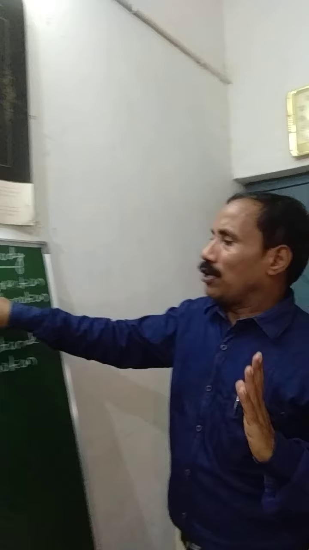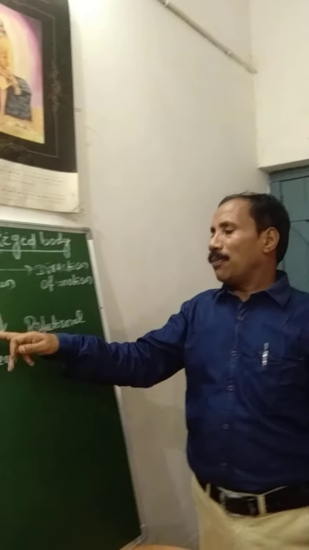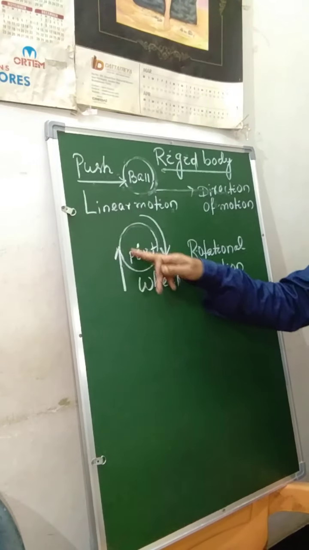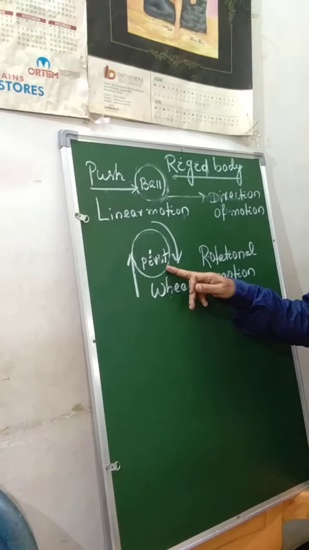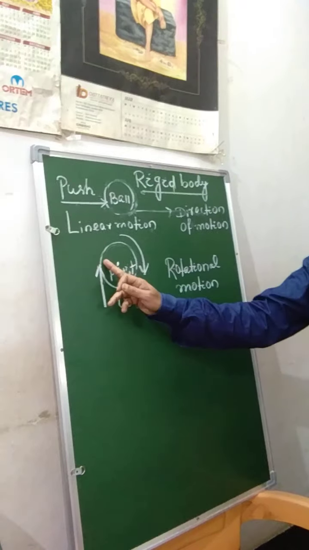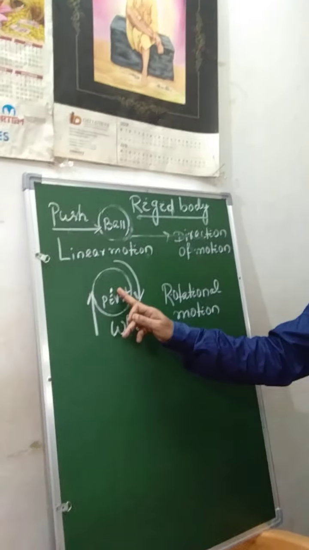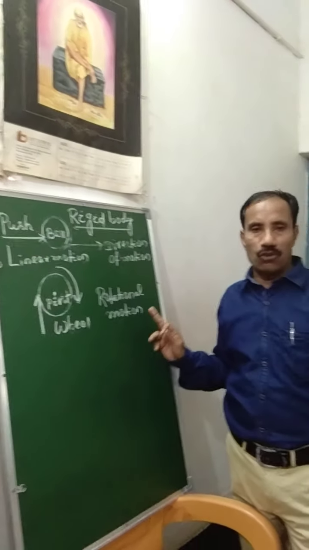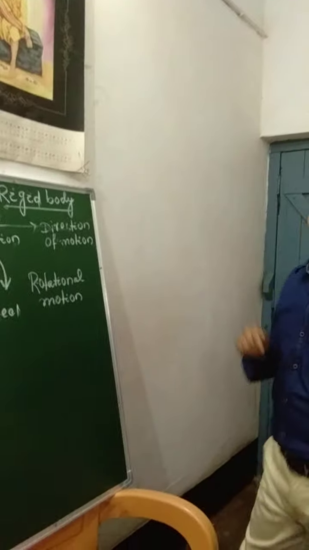But if the body is not free to move and it is pivoted about a point, pivoted means fixed. Suppose a rotating body, I mean a wheel, is pivoted at a point. If we apply the force, you will see the wheel will rotate about its pivoted position or its fixed point. So this is called rotational motion. One more example I am telling you. Now look here. If you apply the force at the end of this door or the handle of the door, which is free to move around the hinge.